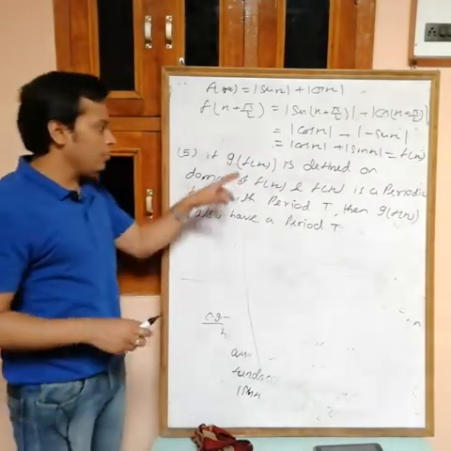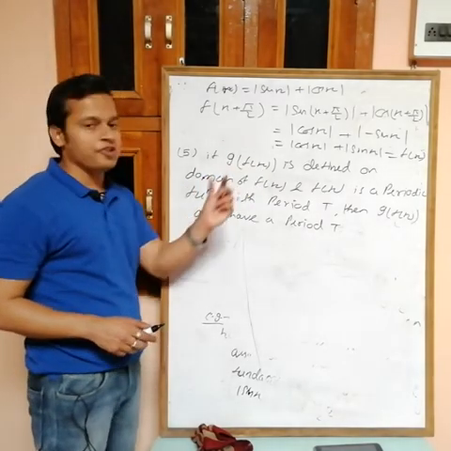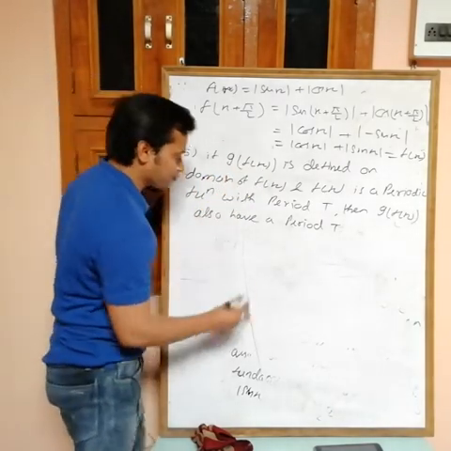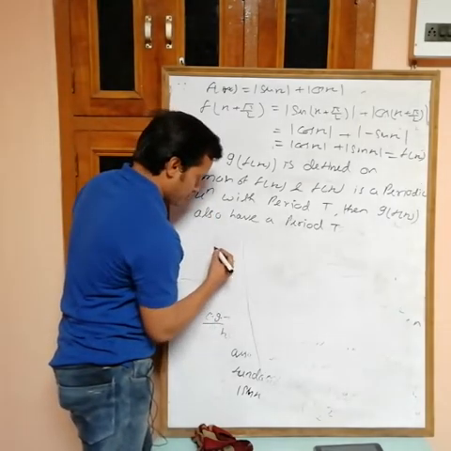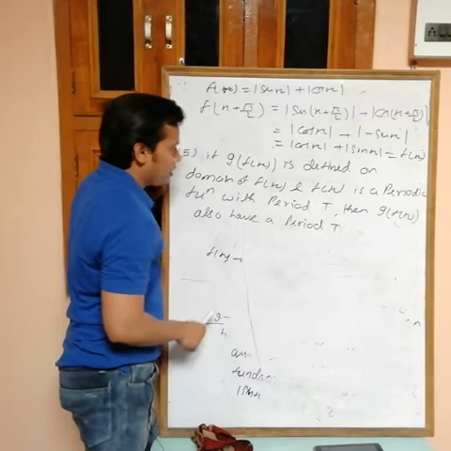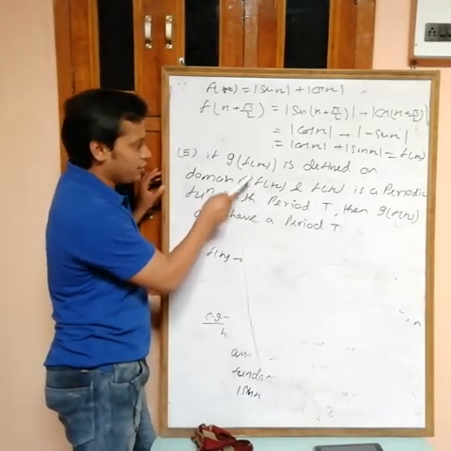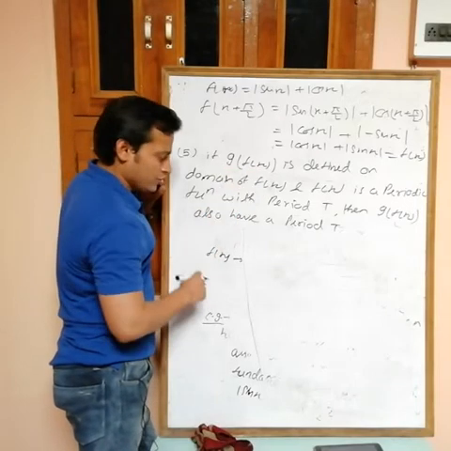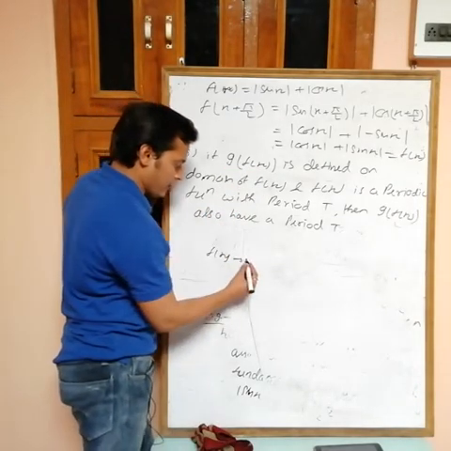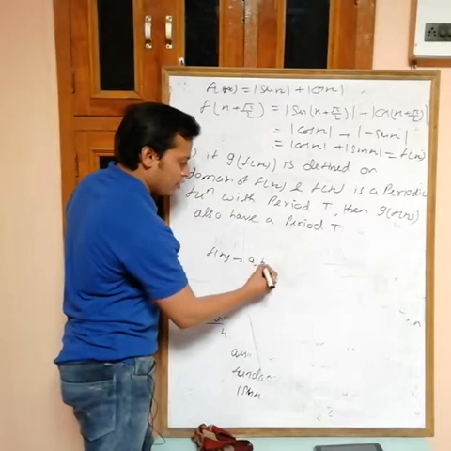Okay, how can I say that this is periodic if f(x) is periodic? For example, see g(f(x)). Here f(x) must be periodic. Choose any values of f(x). Suppose f(x) takes values a, b, c, d.